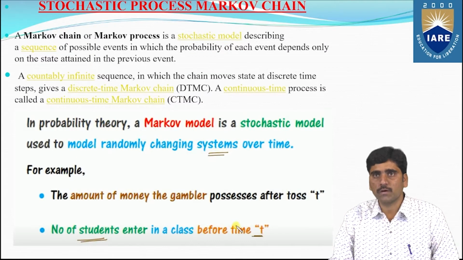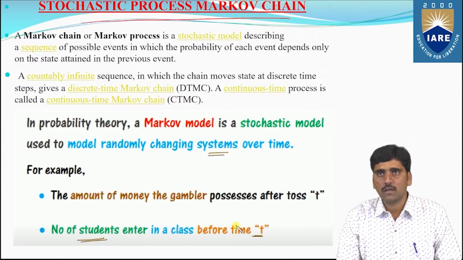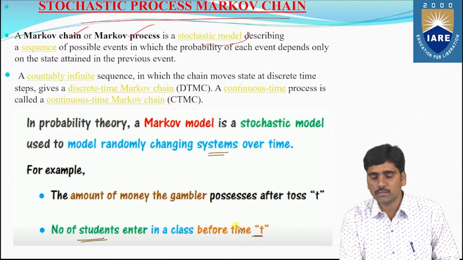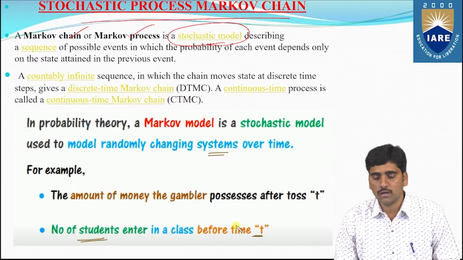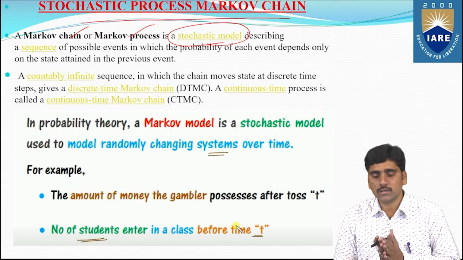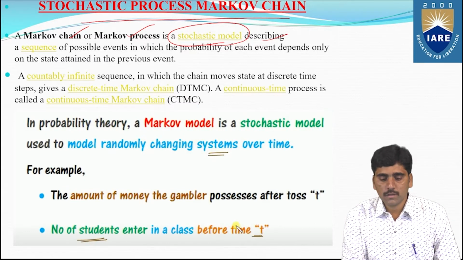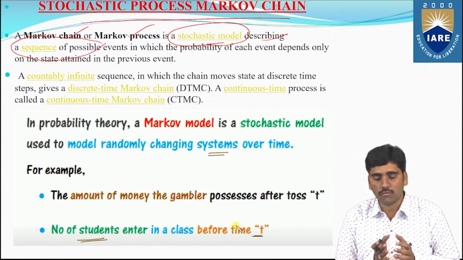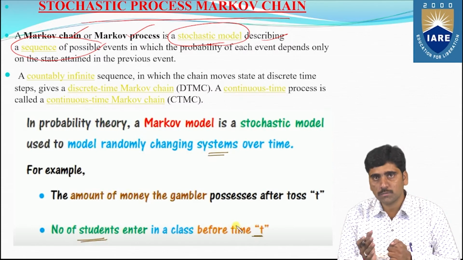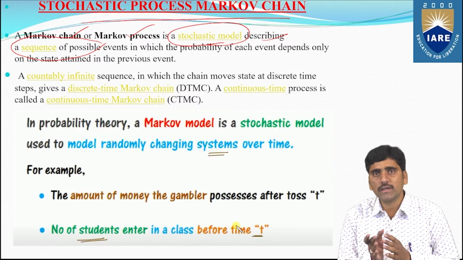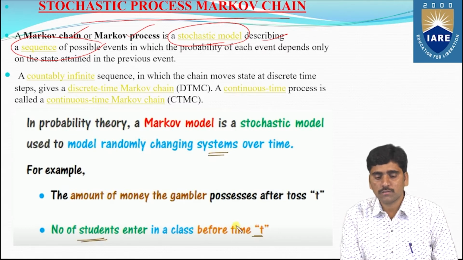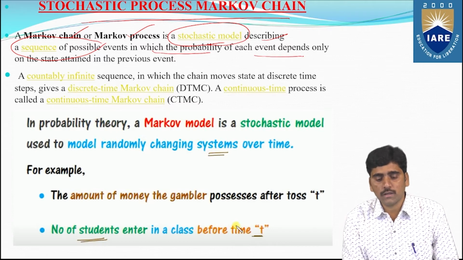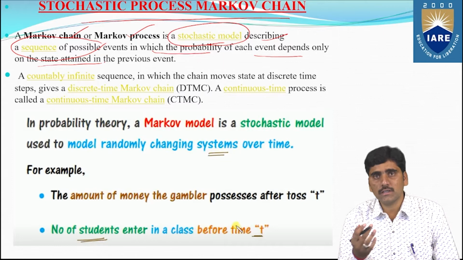So, stochastic process Markov chains. A Markov chain or Markov process is a stochastic model, that is nothing but a random model describing a sequence of possible events. The sequence of possible events means the number of ways that are possible, in which the probability of each event depends only on the state attained in the previous event.